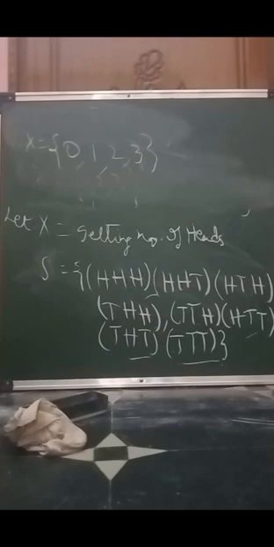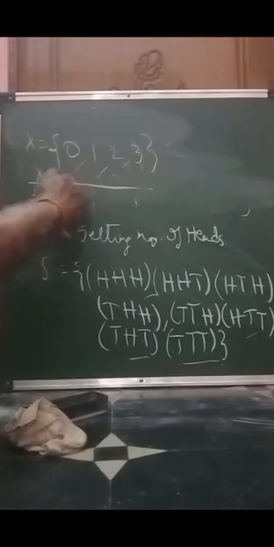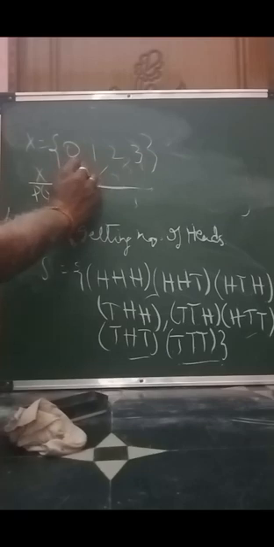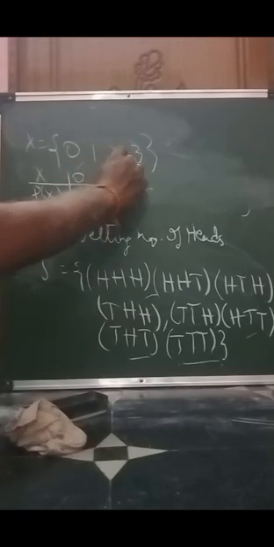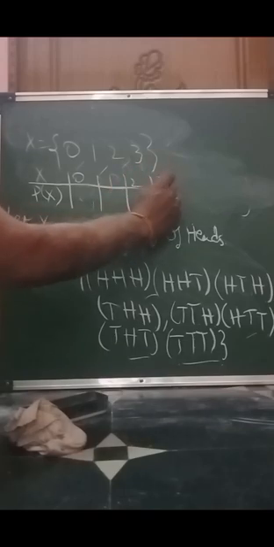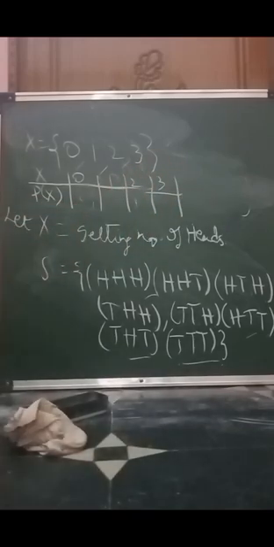And here we can build a probability distribution table for this experiment by considering the values and the corresponding probabilities of x. Suppose we are given the values for the random variable x as 0, 1, 2, 3.